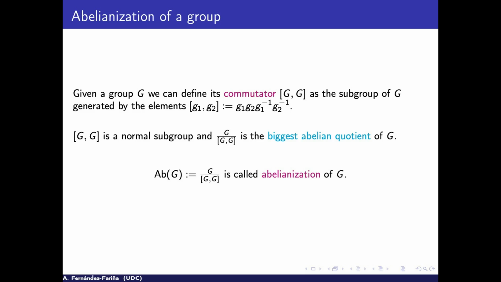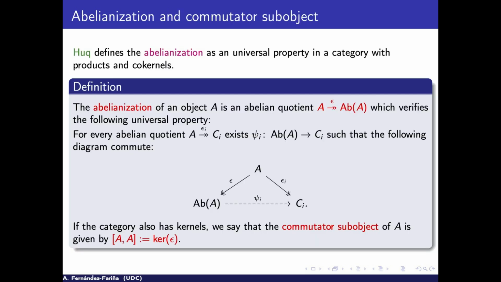So, okay, the quotient is the biggest abelian quotient, and the abelianization is that quotient. So again, a universal property: since we are talking about projections, it will be an initial universal property. So Hugh defines again the abelianization as an abelian quotient that is the initial of all the abelian quotients on an object.